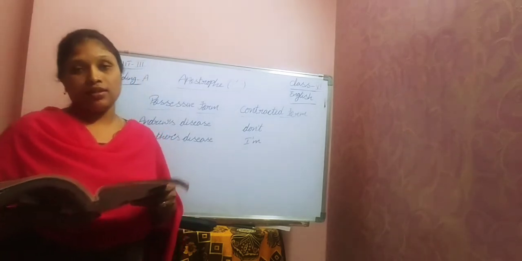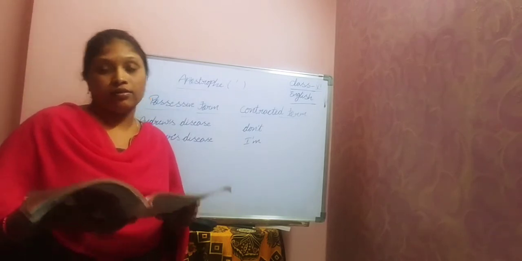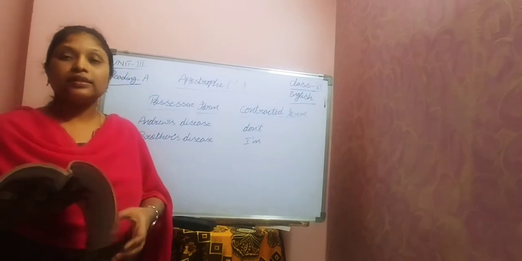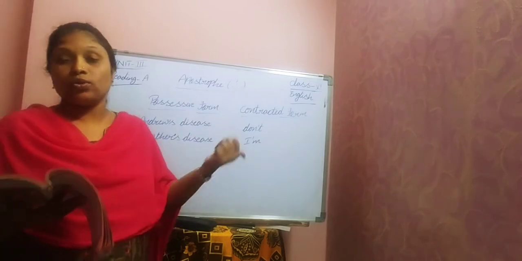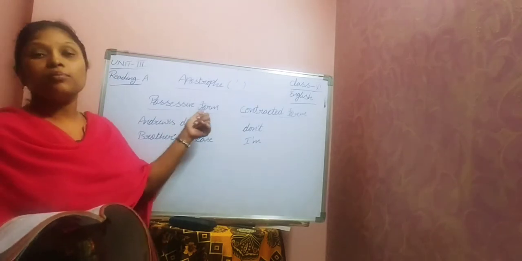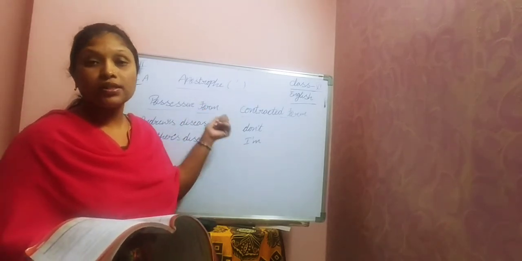Father's words means the words said by the father. And Tess' parents means whose parents? Tess' parents. That is called possessive form.